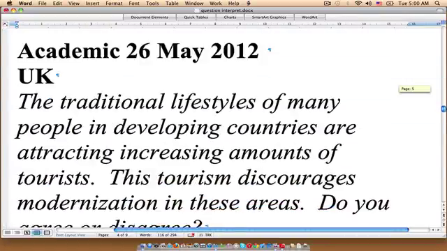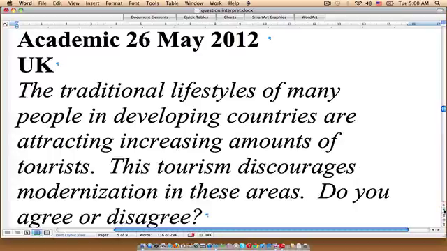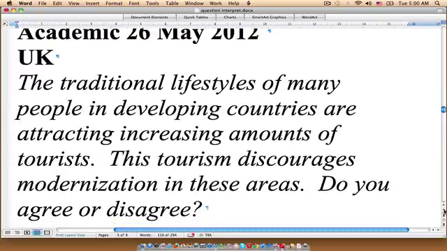This appeared on the academic exam, 26th of May 2012, and again that was in the UK. The traditional lifestyles of many people in developing countries are attracting increasing amounts of tourists. This tourism discourages modernization in these areas. Do you agree or disagree?